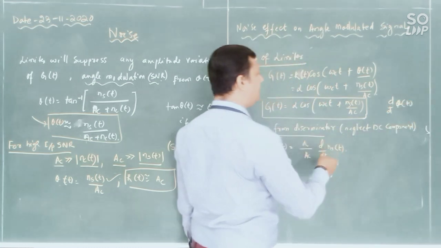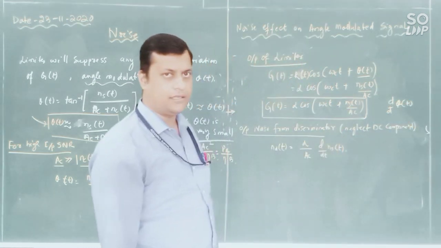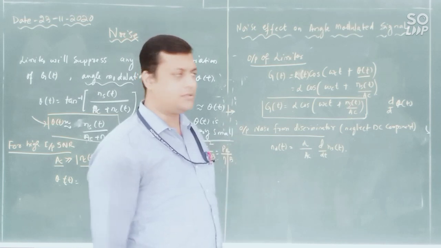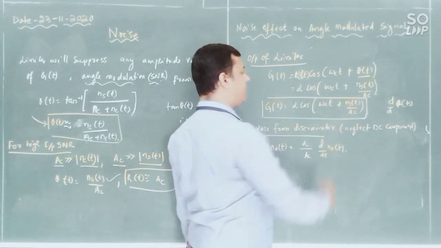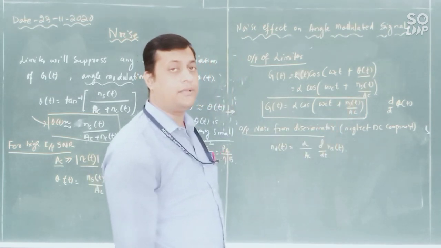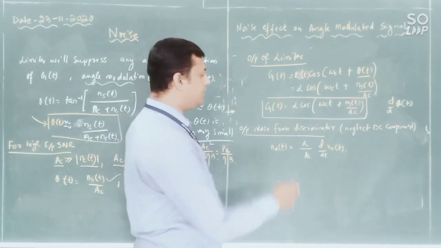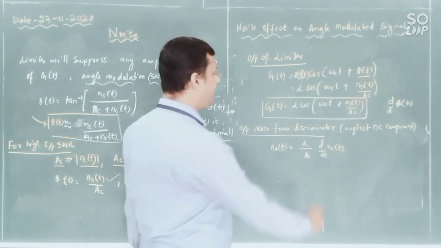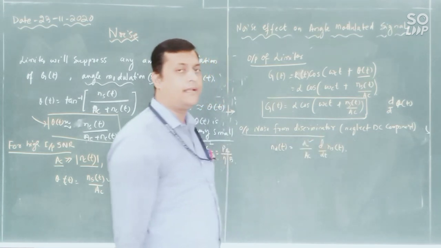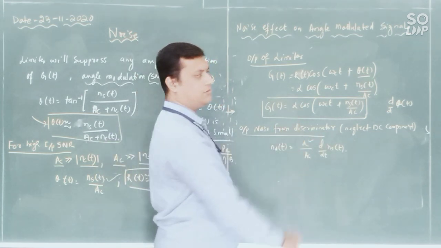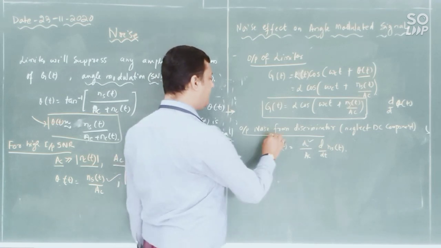So what is theta of t? It is ns of t. Take 1 by ac outside, and you will get the derivative of ns of t. That will be the output of your discriminator. It will focus on this particular angle. And why is alpha there? Alpha is due to the presence of the amplitude. Done. So this is my nd.